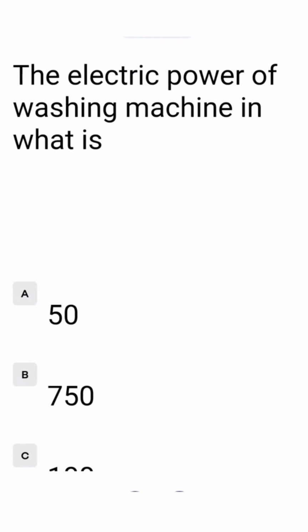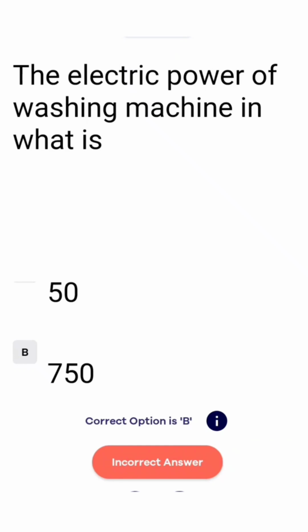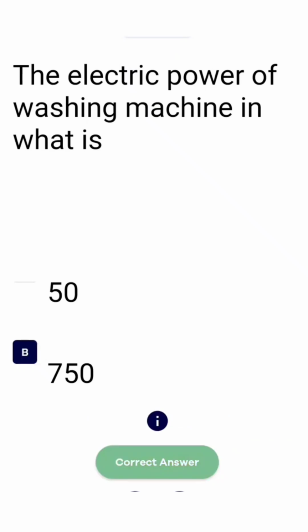The electric power of a washing machine, what is it? Option A 50, option B 750, option C 100, option D 800. 800 is not the correct answer. 750 is the correct answer. So we tick B, that is 750.